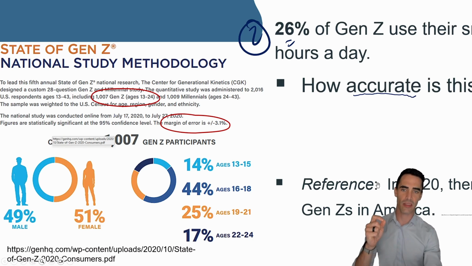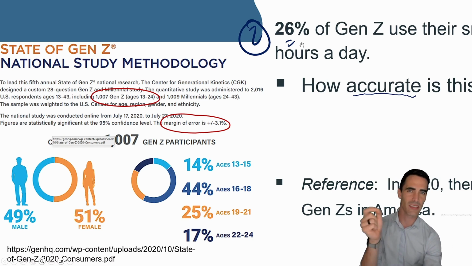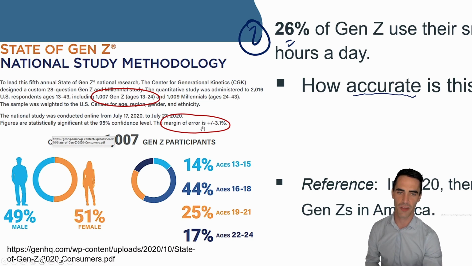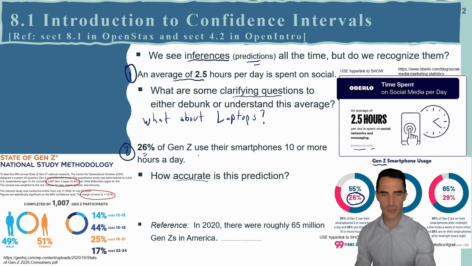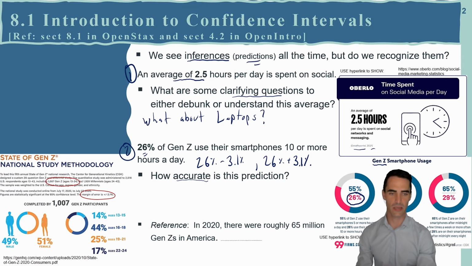But one thing we should understand is that this 26% actually isn't exact. In fact, there's a margin of error. You can think about that like some wiggle room. It says plus or minus 3.1%, which means this 26% is not an exact guess. Really, it's like 26% minus 3.1% is possible, but so is 26% plus 3.1%.